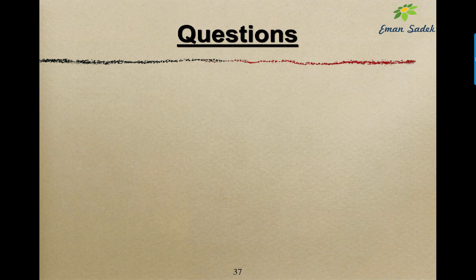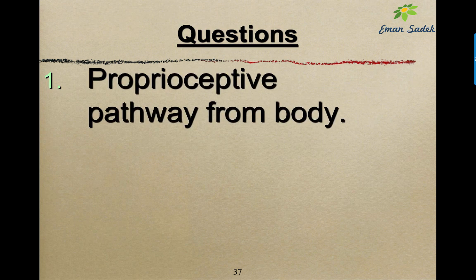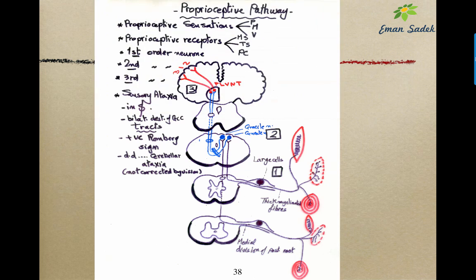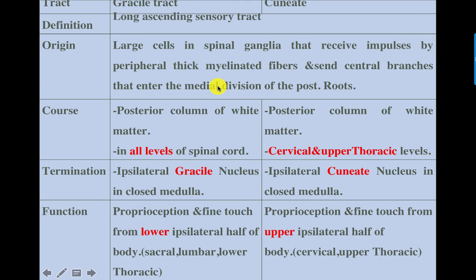Then we have the question in this part. You may have a question dealing with the proprioceptive pathway from the body with fine touch, and it is a direct question, or a description of gracile, cuneate, or the medial lemniscus. For the proprioceptive pathway, we will recall all what we have said as regards the receptors, the first order neuron, the second order neuron, the third order neuron. But as regards the gracile and cuneate, you will describe the gracile or the cuneate in the form of the following points: definition, origin, course, termination, and function.